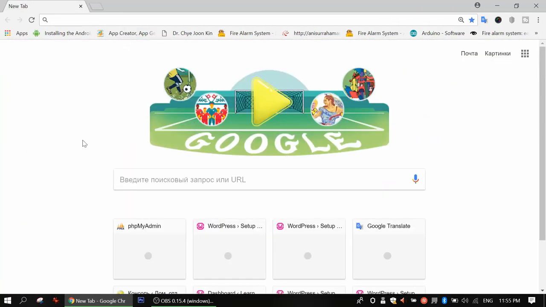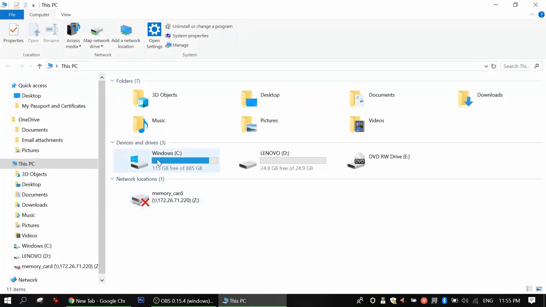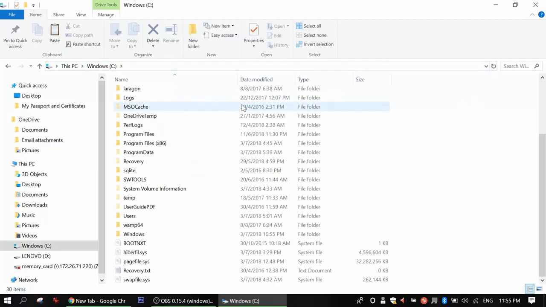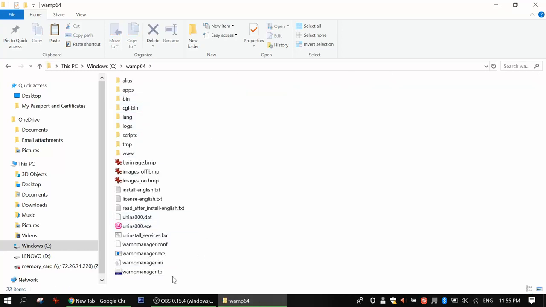So how will we know that we have the web server? We'll just go to My Computer, to This PC, and you will go to your C drive. Go a little bit down, and you will see here you have your web server folder. Maybe yours is web 32, and mine is web64. So click this web64, and this is the software that you have downloaded.